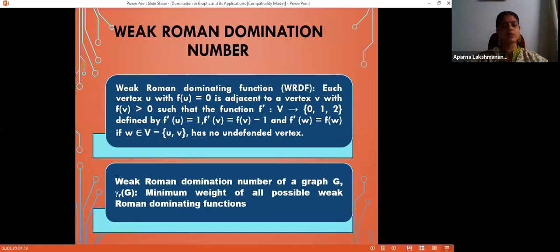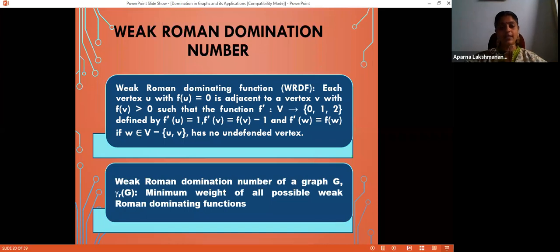Let us have a quick scan through the definitions of these concepts. The first one is weak Roman domination. A weak Roman dominating function, WRDF in short, is again a function from the vertex set V to {0, 1, 2} such that each vertex u for which f(u) = 0 is adjacent to a vertex v with f(v) greater than 0.